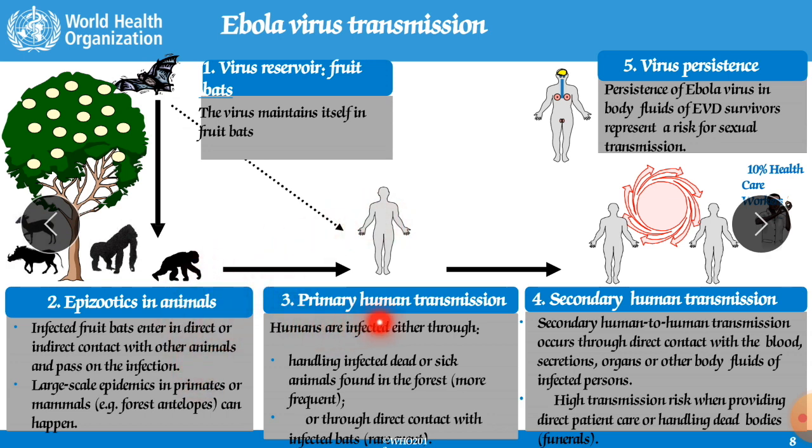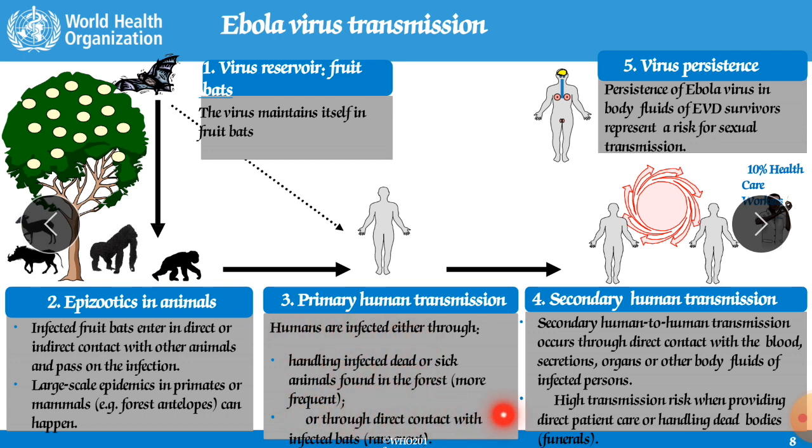Next, primary human transmission. Humans are affected either through handling infected dead or sick animals found in the forest, or through direct contact with infected bats or other animals. So when they are handling sick animals like monkeys or antelopes, the infection can be transferred from animal to human being.